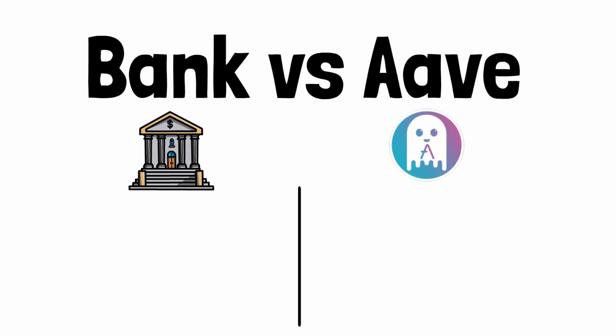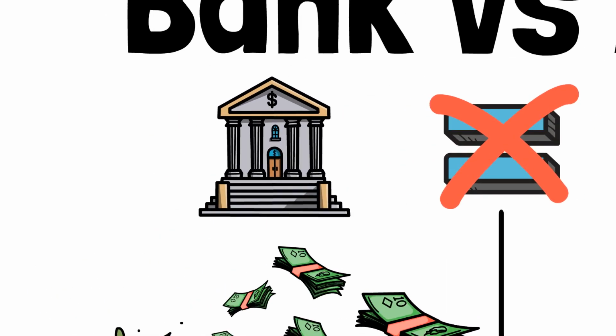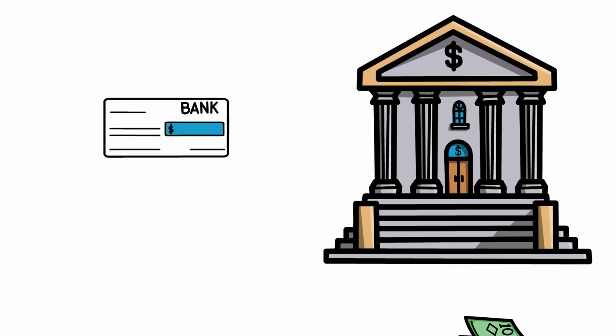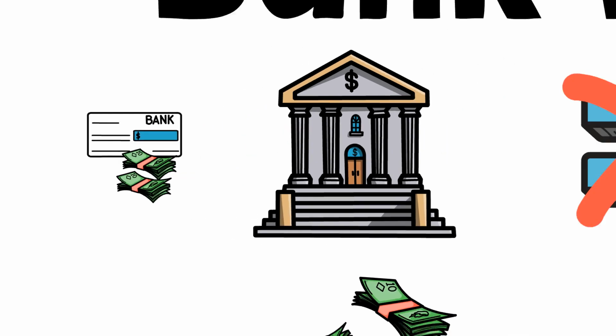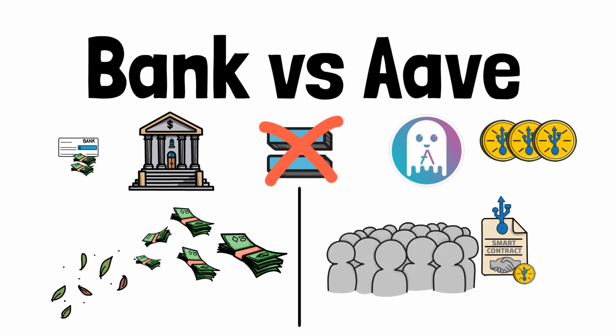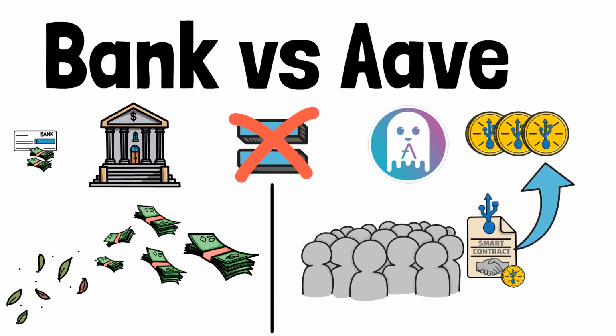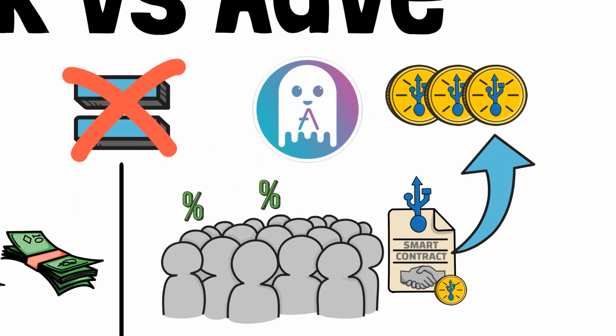To borrow on Aave works differently than borrowing with a bank. This is because the money you borrow from a bank is created out of thin air. Yes, literally. When you take a loan from the bank, they create the money and give it to you. On the other hand, when you borrow from Aave, the crypto you receive comes from the money pool of depositors, which, as explained, keep their crypto in Aave's smart contracts because they receive interest on their deposits.